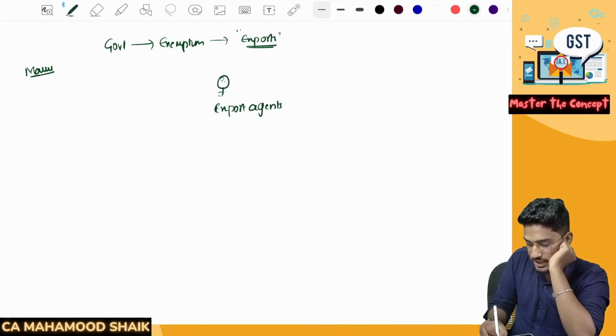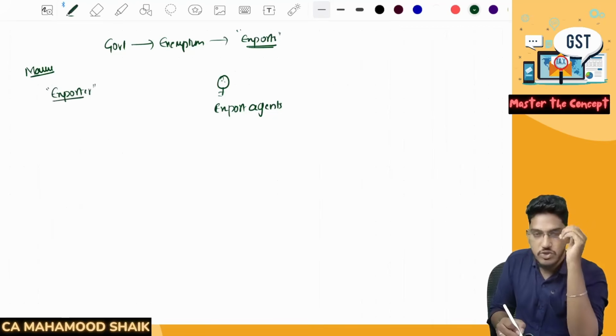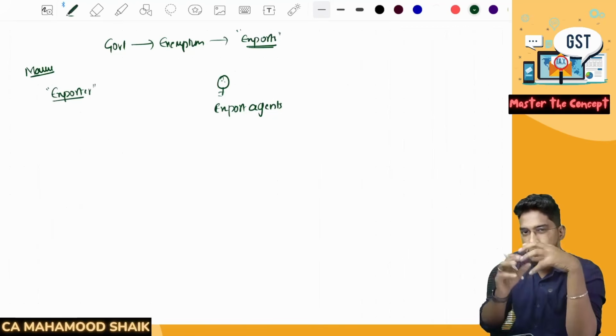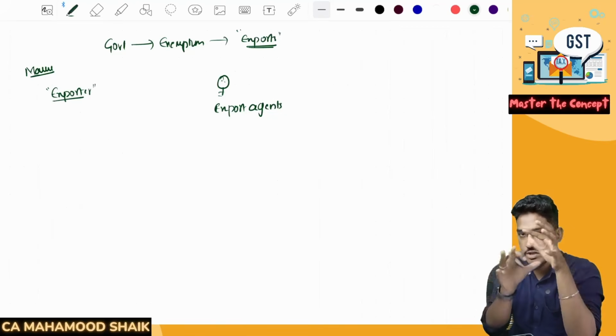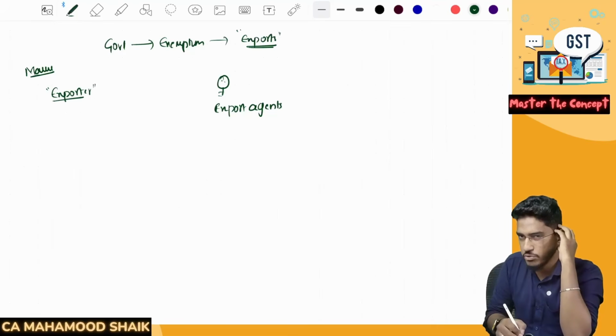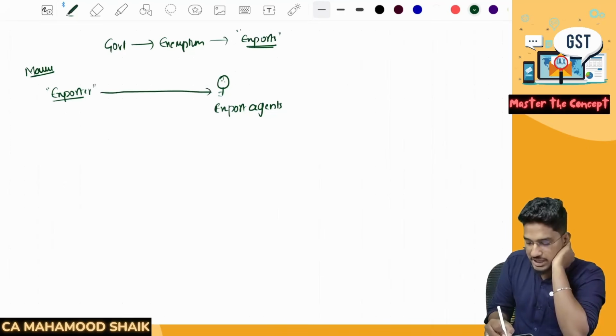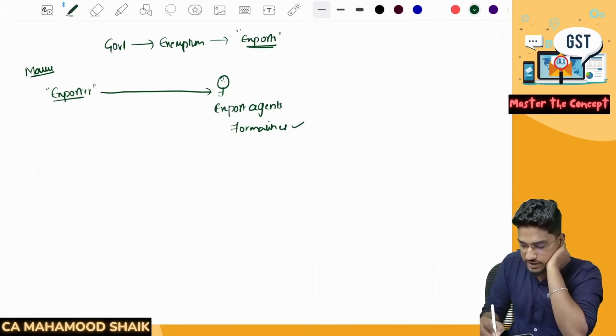Now what these people will do is, if there is an exporter who wants to export some goods out of the country, there will be so many complications. There are so many documents, so many formalities which are required to be fulfilled, which exporters might not be aware of. So the exporter can go to the export agent. This export agent will get all the formalities done, whatever formalities relating to export are there, that they will fulfill.